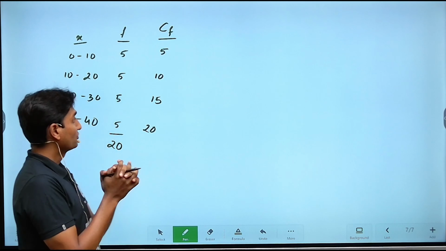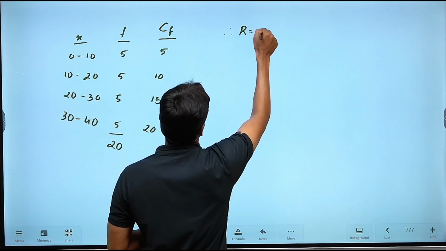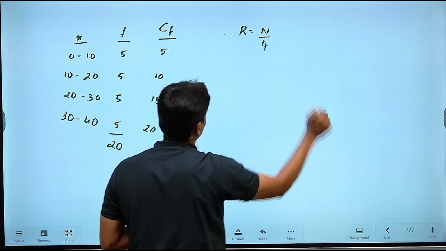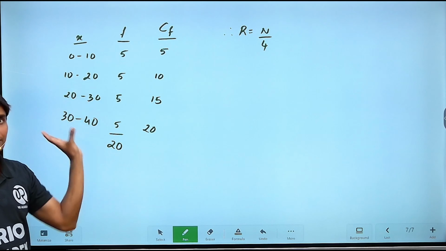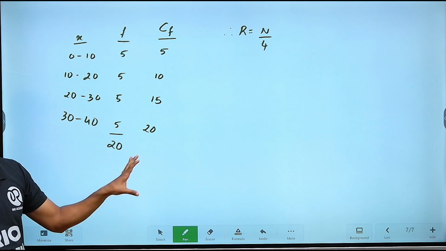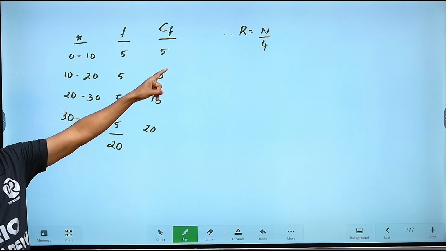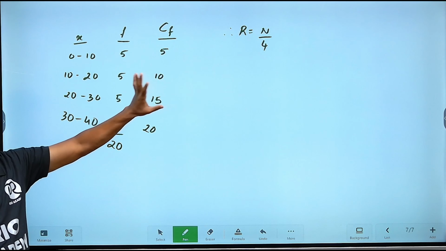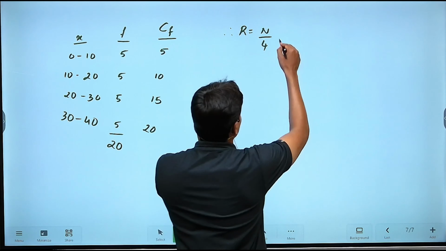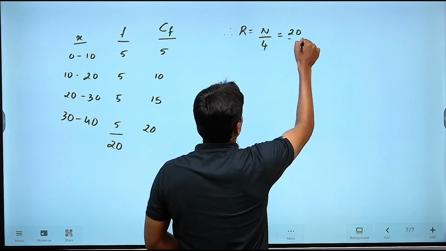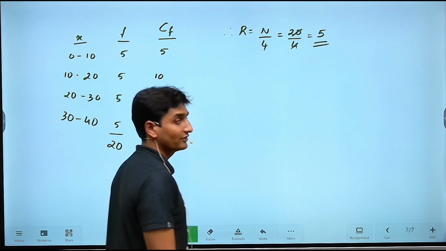Okay, so now guys, once again you have to first of all identify what the rank is going to be. Here the rank will be given by capital N upon 4. Whenever this series is given to you on a continuous basis, it should be exclusive of course, then the rank will turn out to be capital N divided by 4, and basically the procedure remains the same. Now here guys, what is capital N? It is nothing but the summation of all the frequencies, 20, divided by 4, which is nothing but 5.